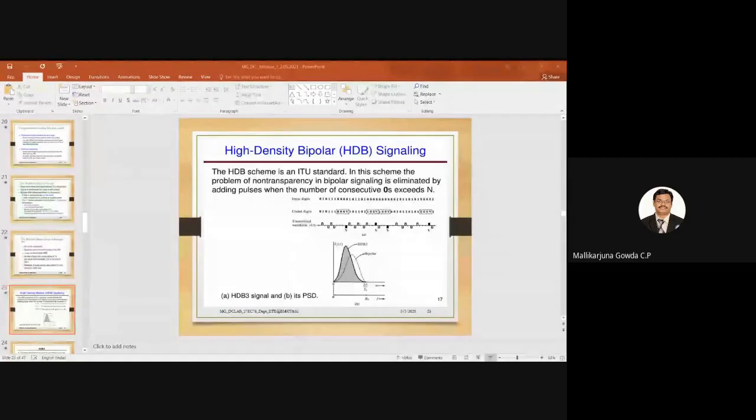Hope I conveyed it, and you understood to a certain extent, or do you still have any doubts? I repeat once again, when do I insert B00V? The special sequence B00V is used when there is an even number of ones following the last special sequence. Then the sequence 000V is used when there is an odd number of ones following the last sequence.